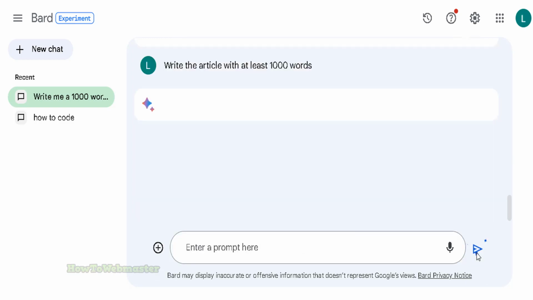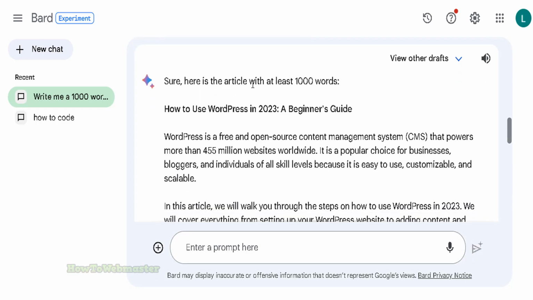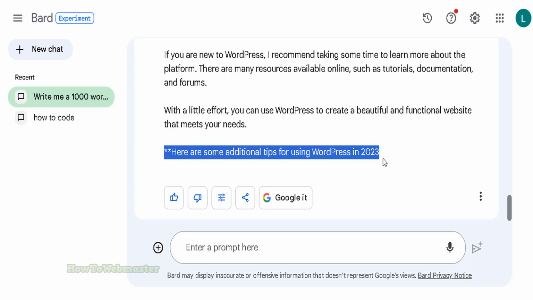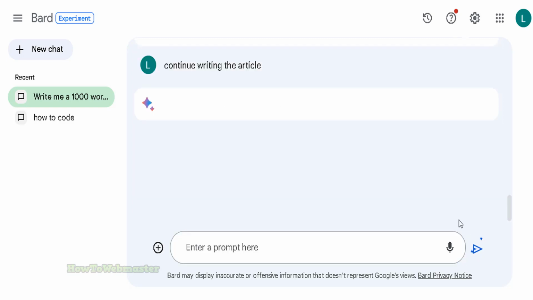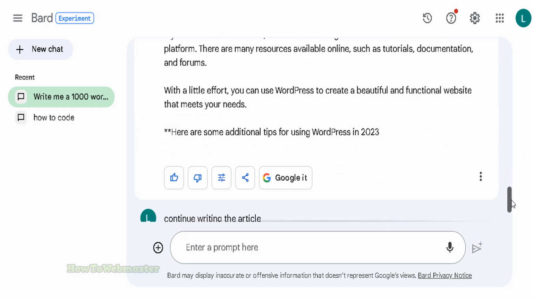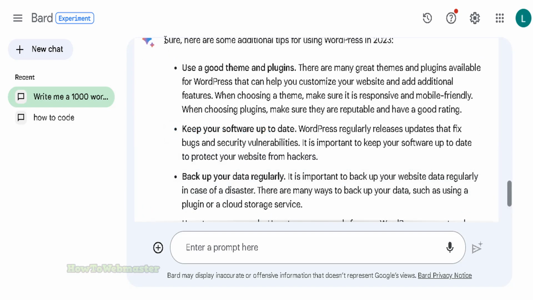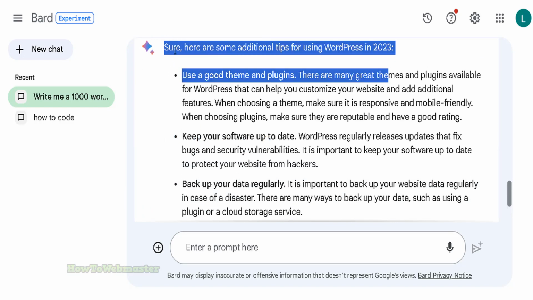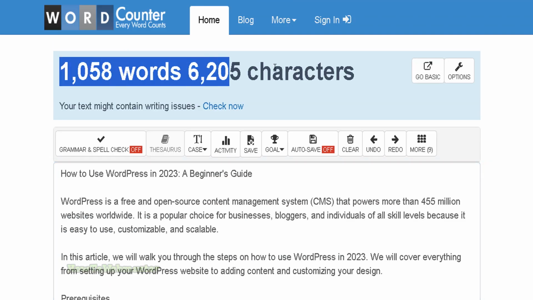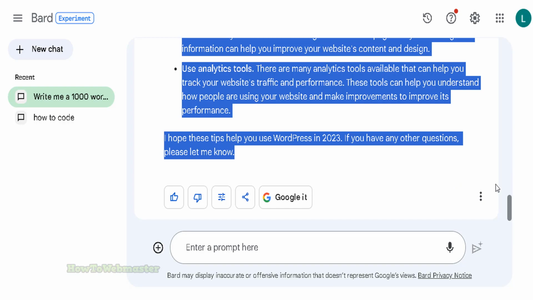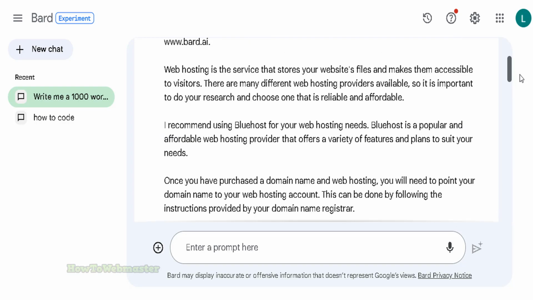Okay, there it is. Let's submit. Alright, let me see if this is actually 1,000 words or it got cut off from this article. So let me see if I can continue it. So I will tell it to continue writing the article, and let's see if that happens. Okay, so apparently there is more to the article, and here are the additional WordPress tips. Paste it there, and let's see. Okay, so it is over 1,000 words, which is great. It listened to me. Pretty impressed with it.